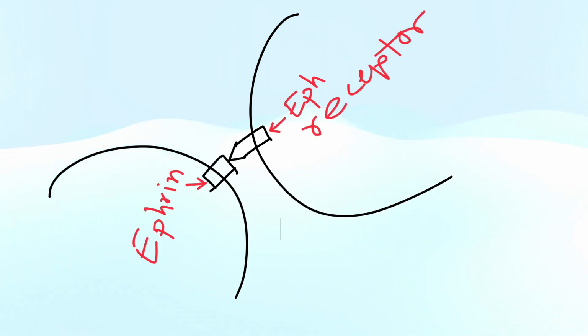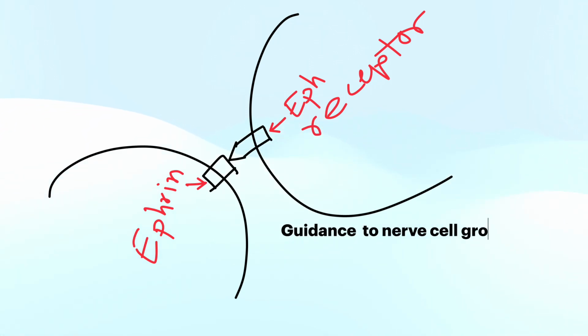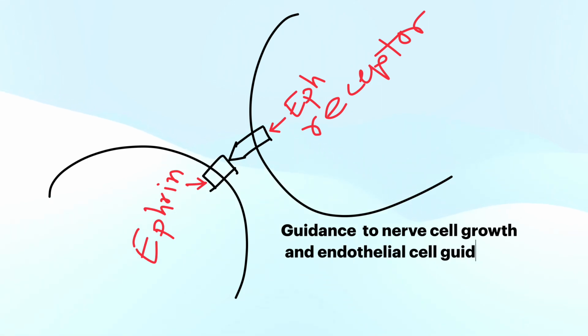Let's suppose this is a cell membrane with a transmembrane protein by the name Ephrin ligand, and this is another cell membrane with another transmembrane protein called Ephrin receptor. And such juxtacrine interaction between Ephrin and Ephrin receptor is crucial for axonal guidance in nervous system and also in the guidance of vascular endothelial cell growth.